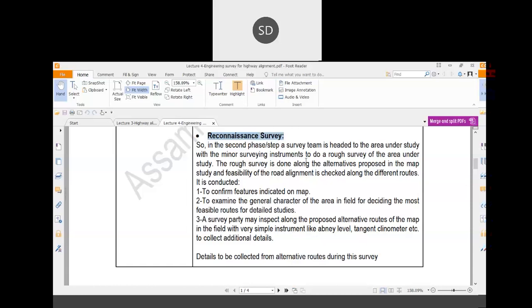This leveling, that is how much cutting and filling is required, can also be done using GIS. Then a tangent clinometer to find out the angle, and some basic instruments like tape, chain, etc. to collect very basic information from that area.